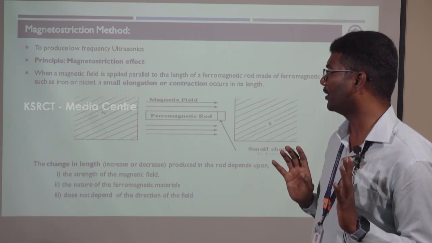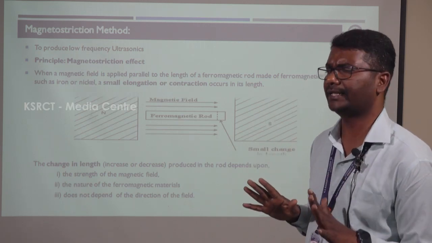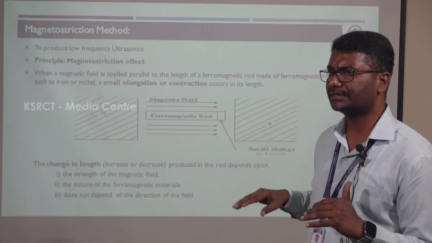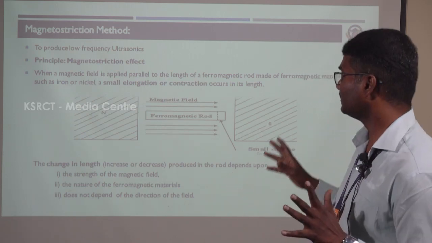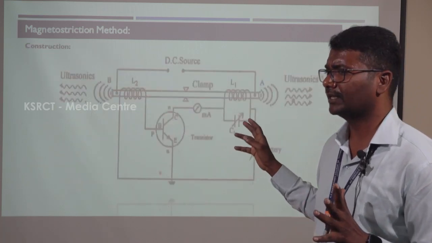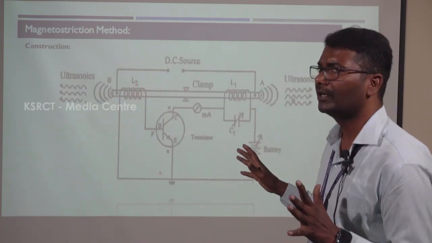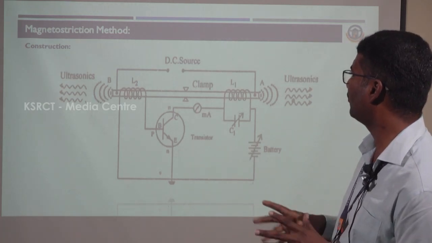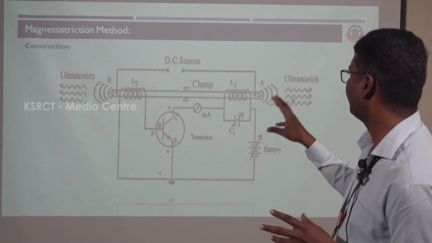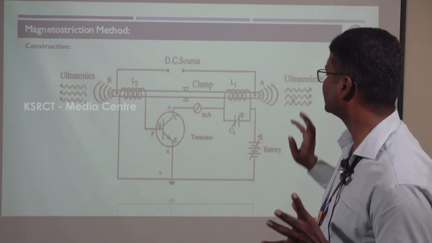This is the principle of the magnetostriction generator. Next is the construction of the magnetostriction generator. This is the basic circuit diagram. The ferromagnetic rod is clamped at the center.